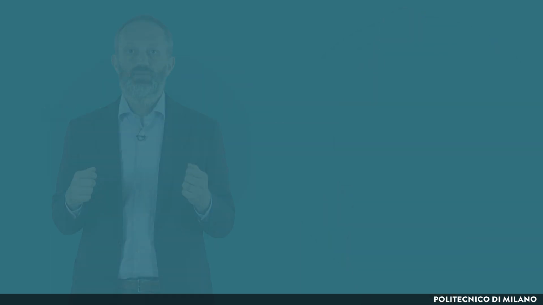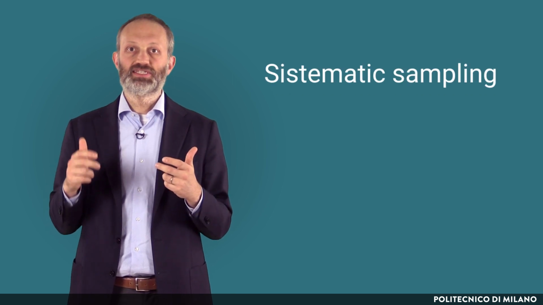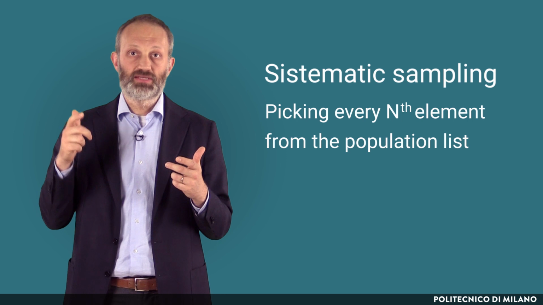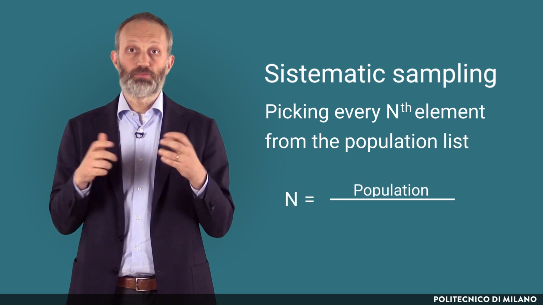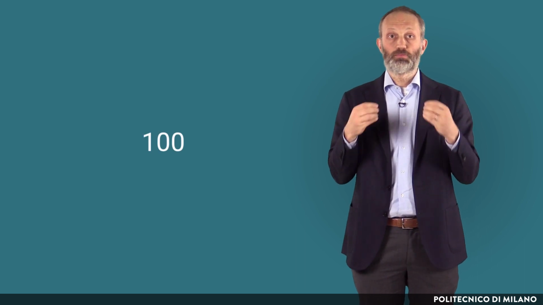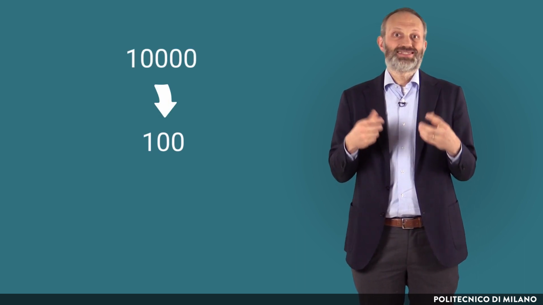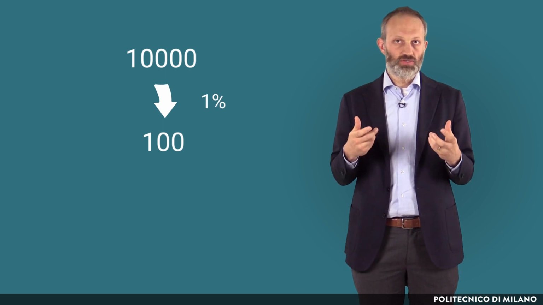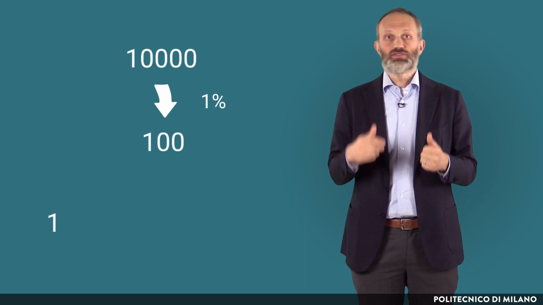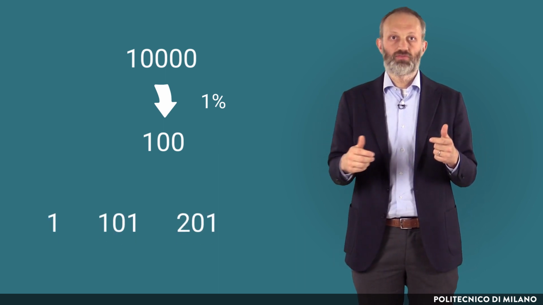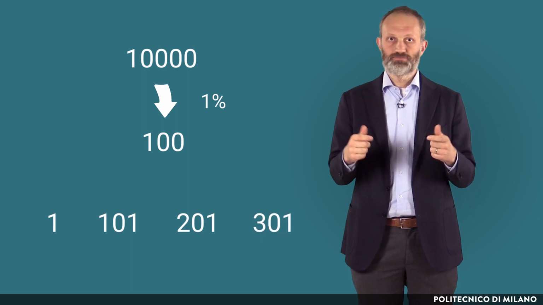Sometimes random sampling is performed through systematic sampling, that is, picking every nth element from the population list, where n is given by the ratio between the population and the sample size. For example, if we need to extract a sample of 100 individuals out of a population of 10,000, that is a sample of 1% of the population, we will pick one every 100 individuals. The first, 101st, 201st, 301st, and so on.